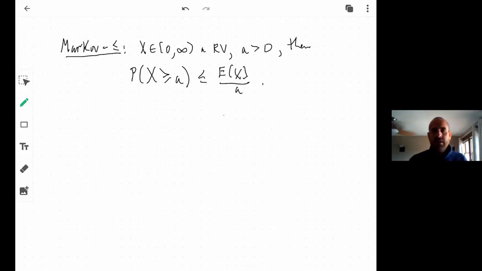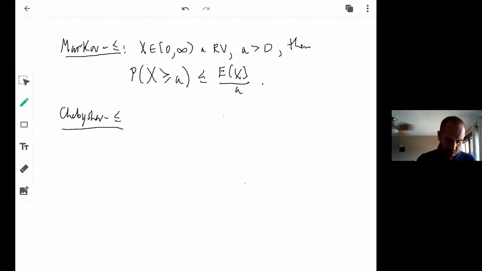And we use some indicator variables to come up with that. We even applied it in a couple of contexts. It's a very helpful inequality, but it really was Chebyshev that took this thing and pushed it to the next level. Okay, so let's write down the Chebyshev inequality.